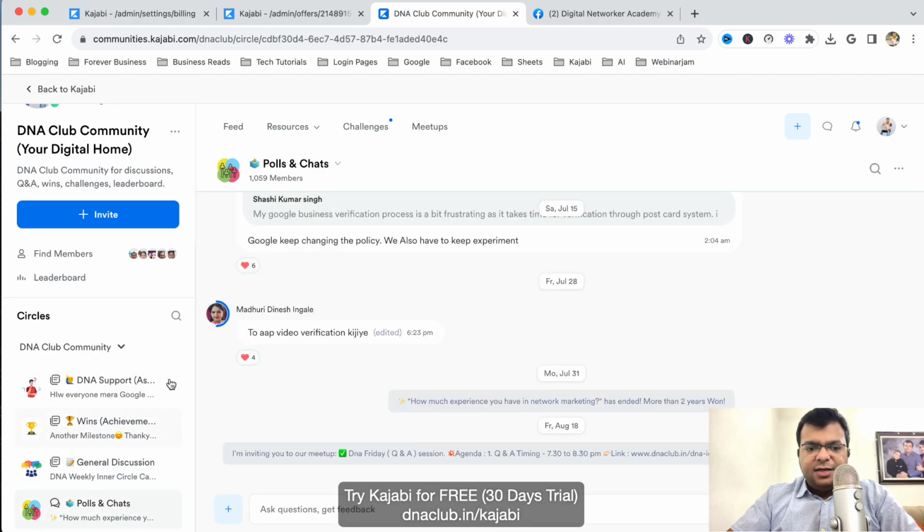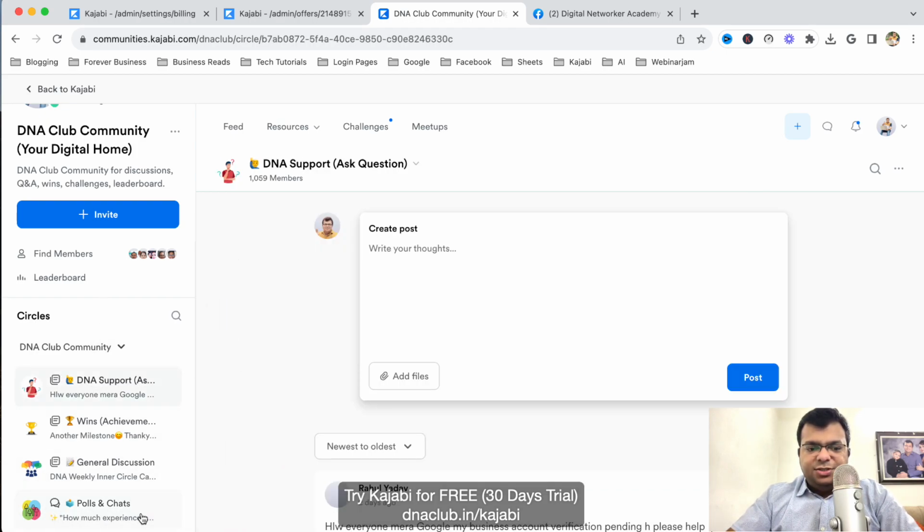Okay, then polls and chats. This is another category where people can have a casual discussion. So we can categorize the posts into different circles. In Kajabi we call them circles, right?